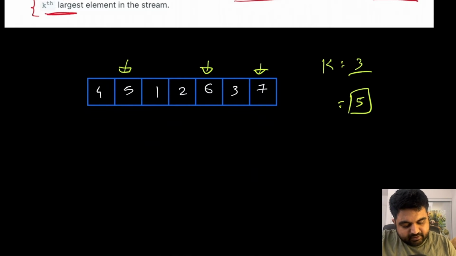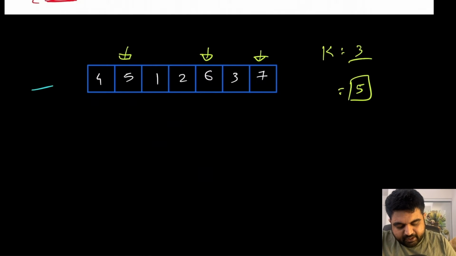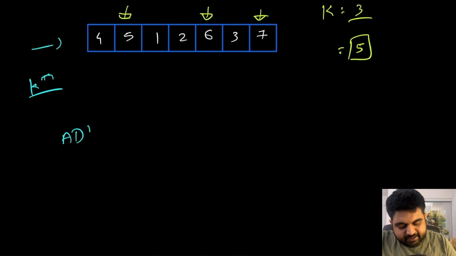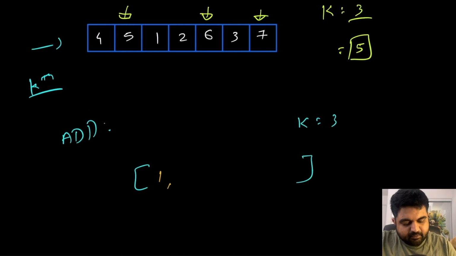Now for the same example, we took care of the kth largest element method, the first method. Now for the second method, the add method, let's say that we are given k is equal to 3. Okay, and this is a continuous stream. So first we add value number 1, currently we don't have any large value, then we add value number 2, and then we add value number 5.